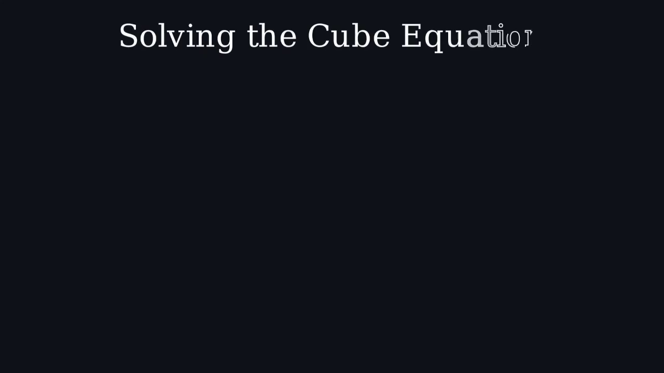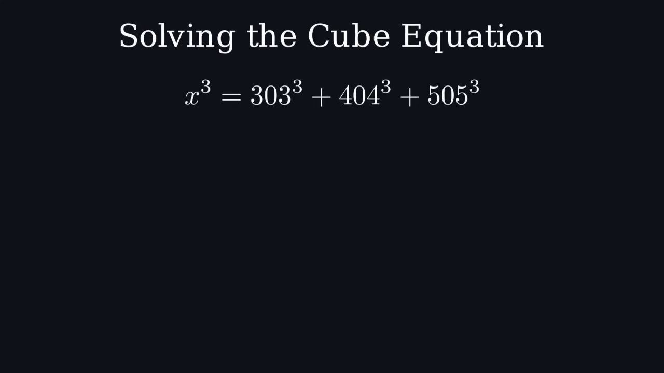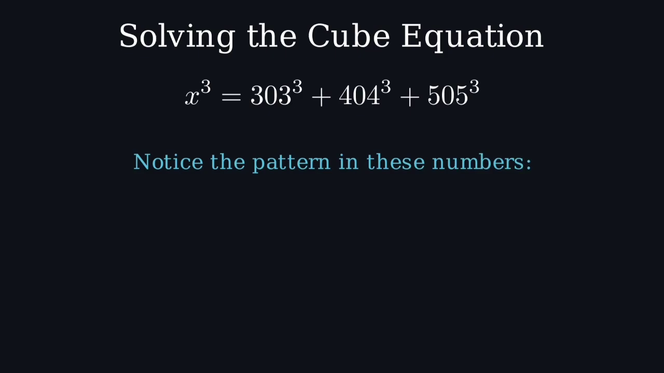Today, we're going to solve a fascinating cube equation that reveals an elegant mathematical pattern. Here's our equation. x cubed equals 303 cubed plus 404 cubed plus 505 cubed. At first glance, this looks quite complex, but there's a beautiful pattern hiding here.